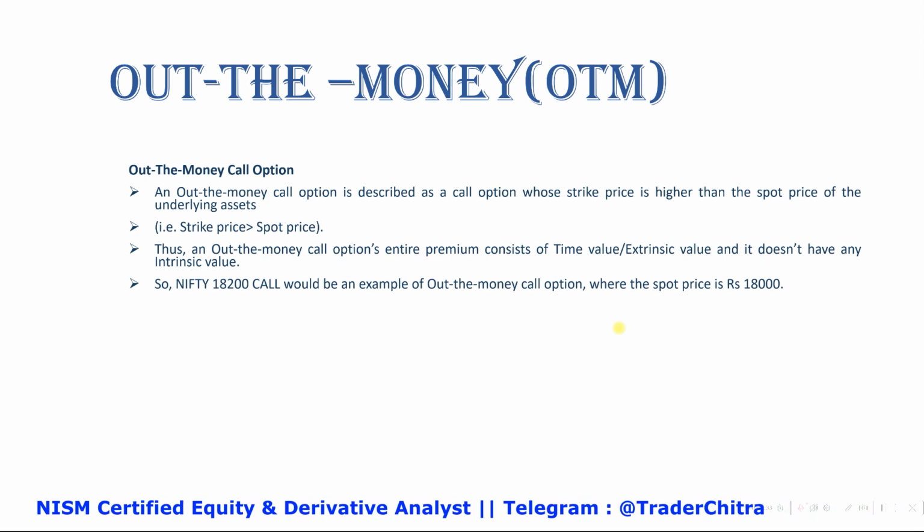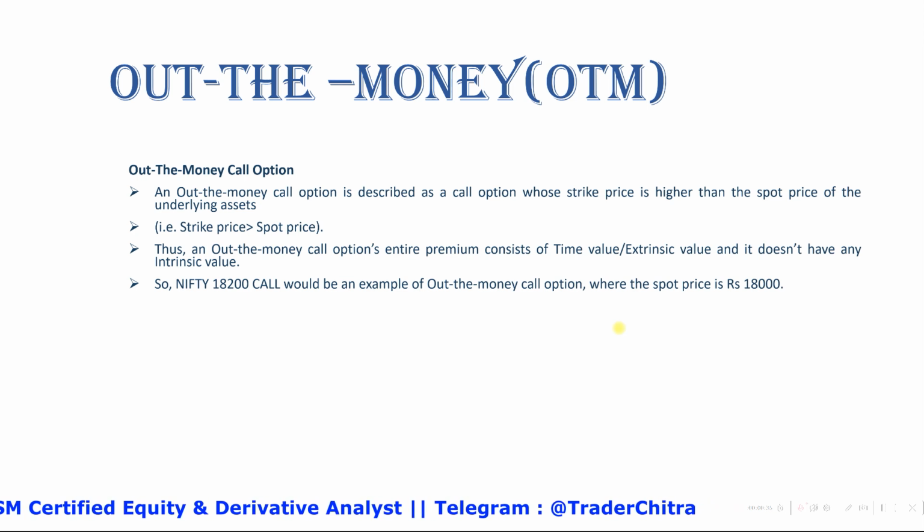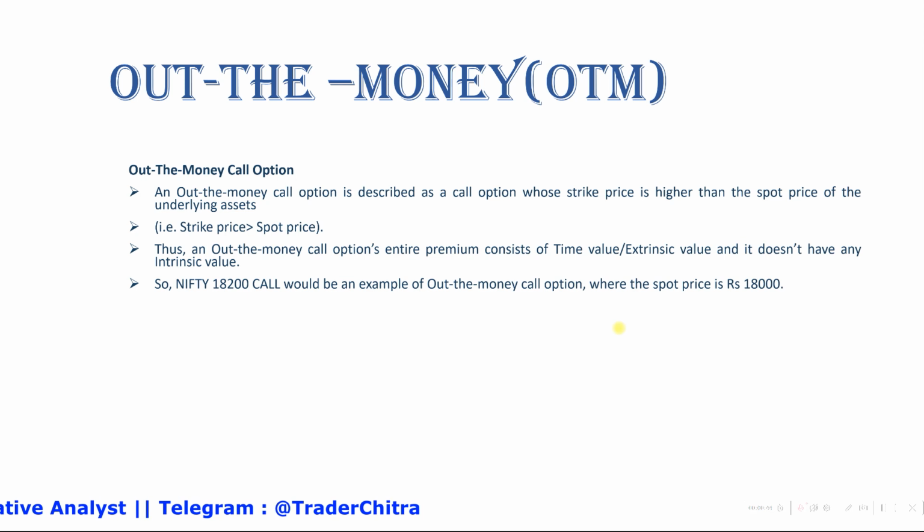So say for example, what will be the OTM if the spot price of the Nifty is 18,000? In that case, OTM will be 18,200. That is, any strike price which is more than 18,000 is called an OTM for the call option. So the ITM, ATM and OTM will be different for call options and for put options.